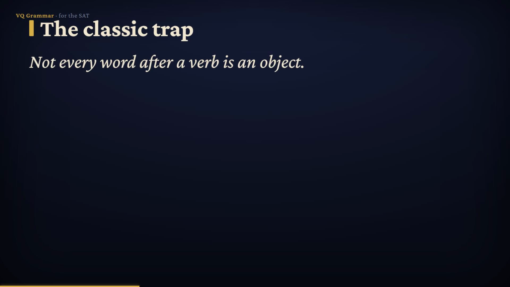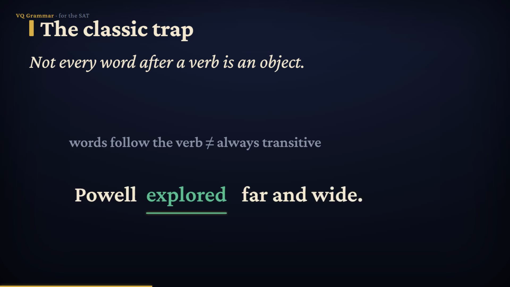Now the trap that fools almost everyone. Just because words follow the verb does not make it transitive. You have to watch out for adverbs and prepositional phrases. Powell explored far and wide. There are words after explored, sure, but far and wide tells us how he explored, not what. So there's no object; it's intransitive.